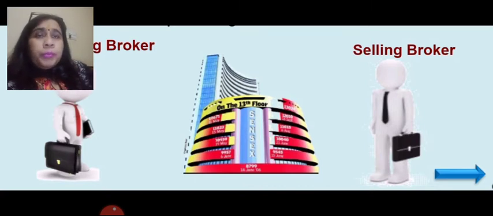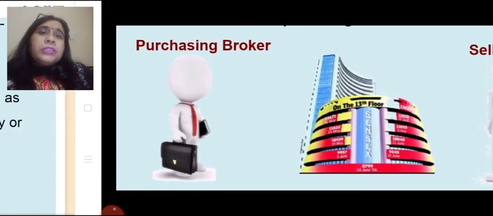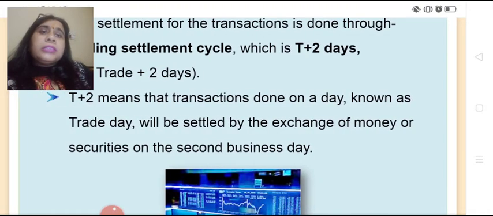I hope you remember that the broker who is expecting a higher rise in the price is the bull, and the broker who is expecting a fall in the price is the bear. So these are two brokers or the intermediaries. One is the purchasing broker, the other is the selling broker.